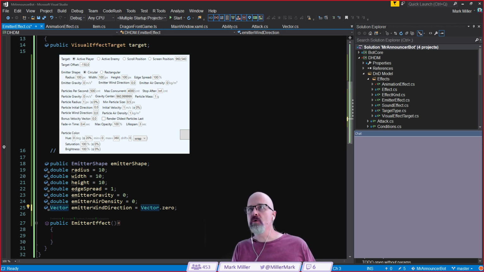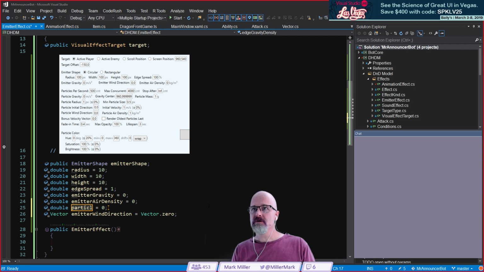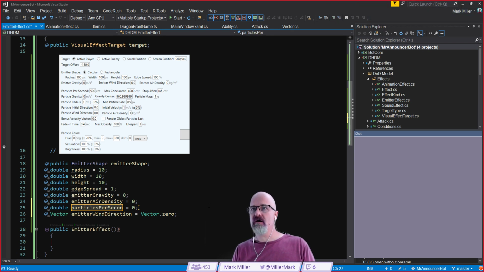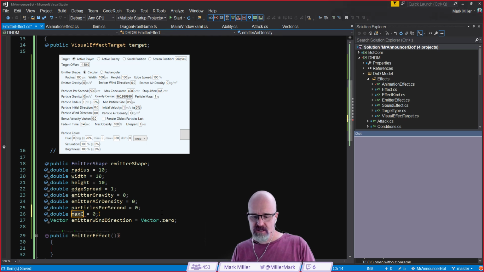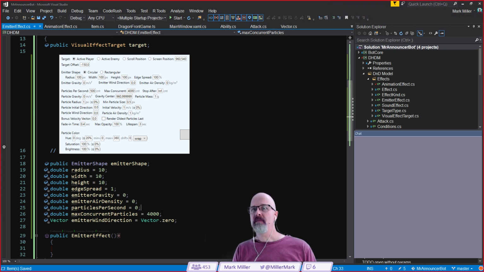Okay, so let's see. We left out wind direction. We have emitter air density, particles per second. That is going to be a double. I'm going to make that a double. Particles per second, because I think it is in our world as well. It's just a number, which can be anything and should work. Max concurrent particles, and we're going to default that to 4,000 because I think that's what we're defaulting on the other side of things. Particles per second, I guess we can default that as well.